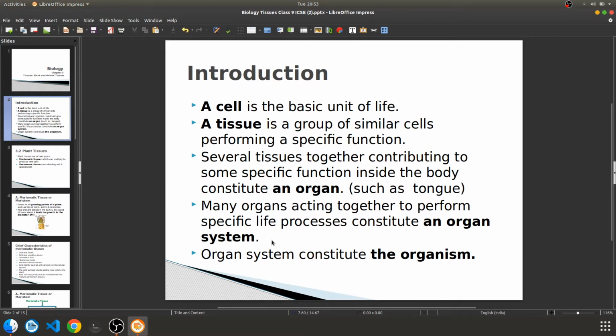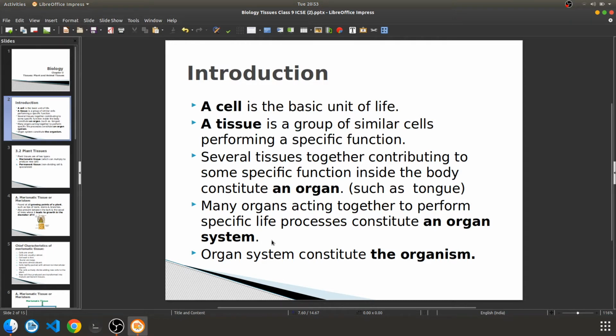Specific enzymes are also working, isn't it? So many organs come together and perform a function, and later on different organ systems constitute an organism.